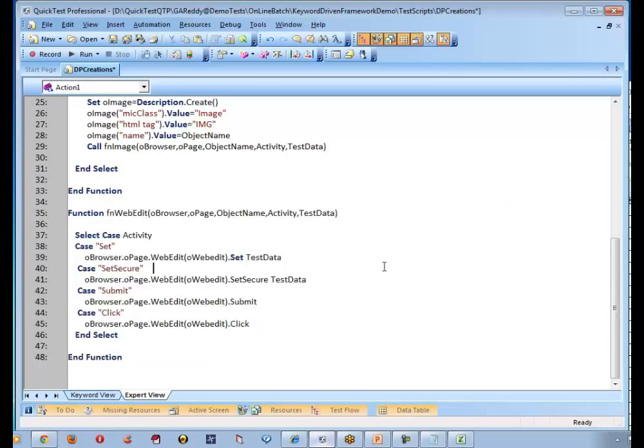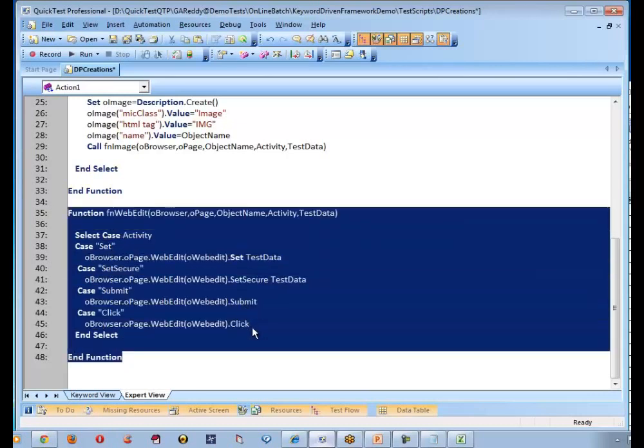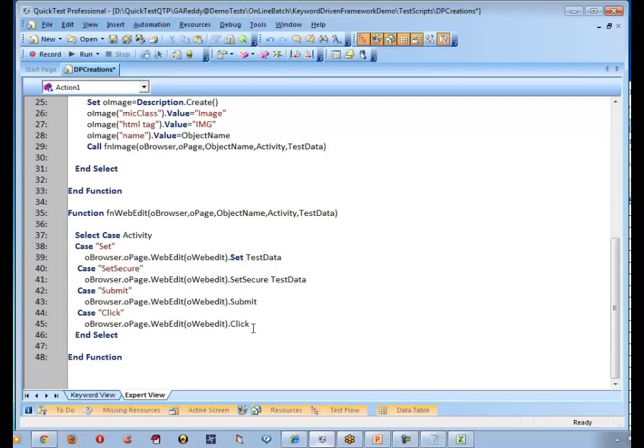Yes, sir. So I'm going to create one function, and I'm going to do whatever you say. If you want to click, I can click on it. If you want set, I can set on it. If you want to submit, I can also submit. If you want to enter the password set secure, I can also do that. So that is what I wanted to create, a single function, though it can be reusable for any kind of methodology. Is this notation clear?